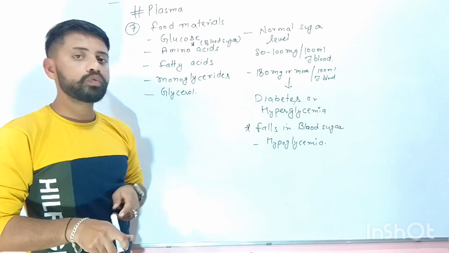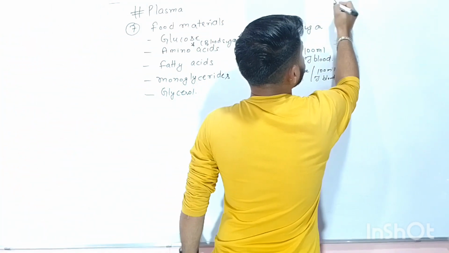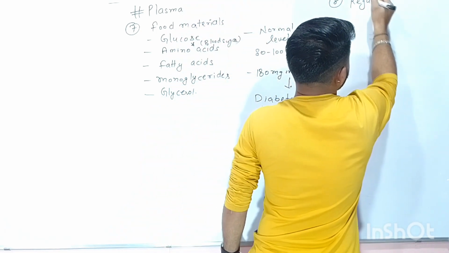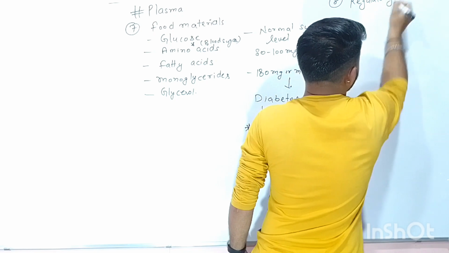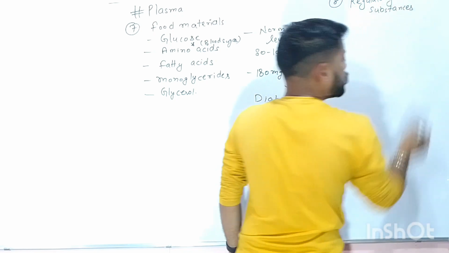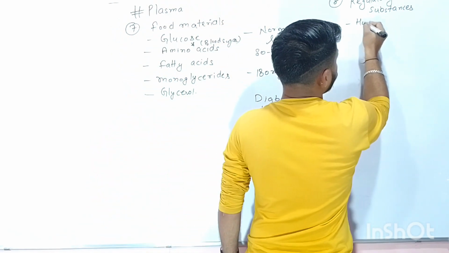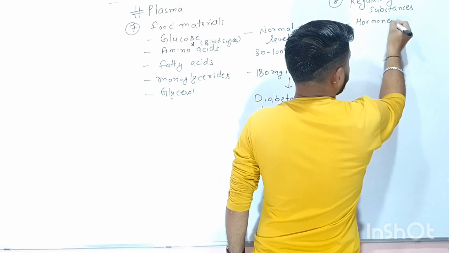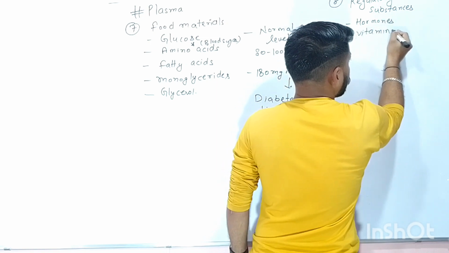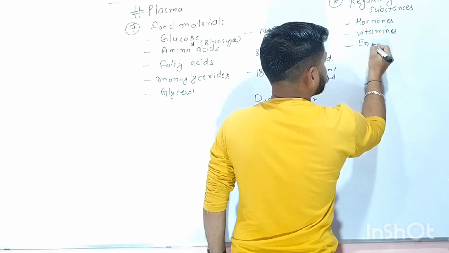The next things present in the plasma are the regulatory substances. These regulatory substances can be hormones, vitamins, and enzymes.